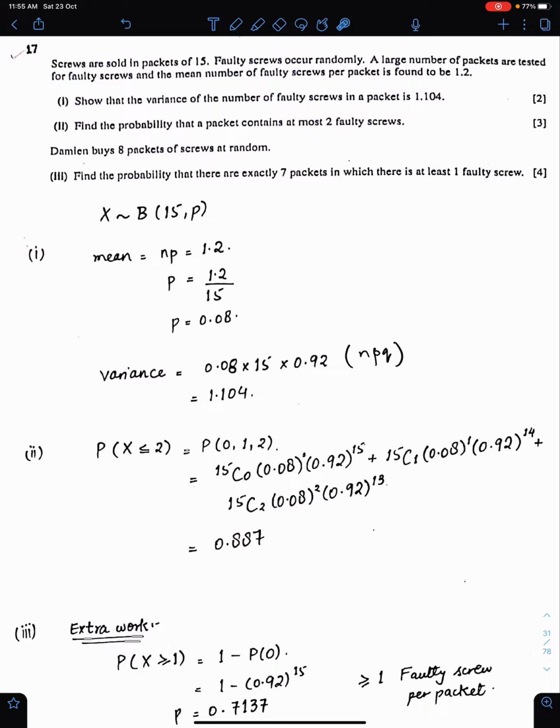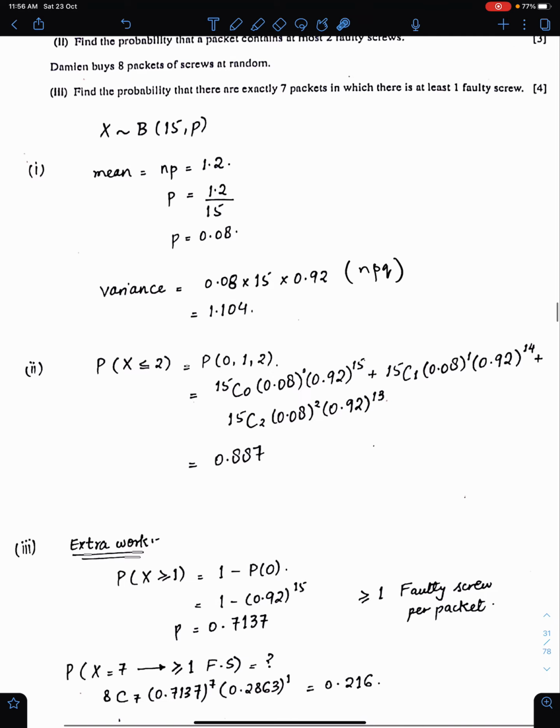Next part. Damien buys 8 packets of screws at random. So n is 8 for this part. Find the probability that there are exactly 7 packets. We need this probability, 8C7, in which there is at least one faulty screw. So these are two binomial models.